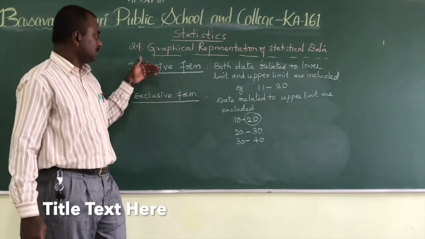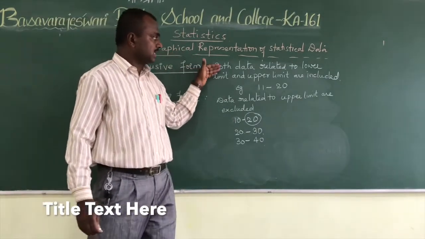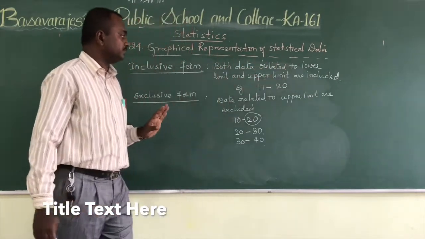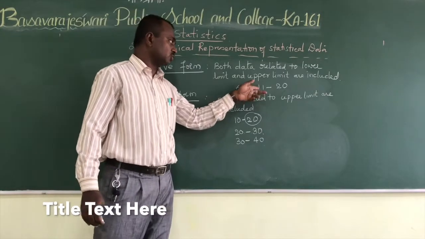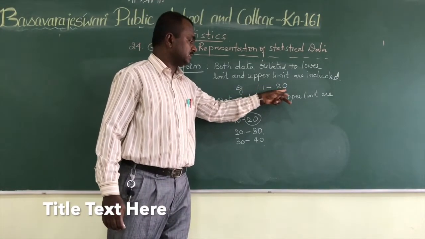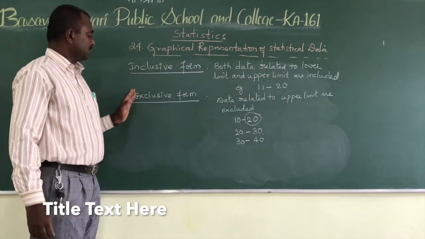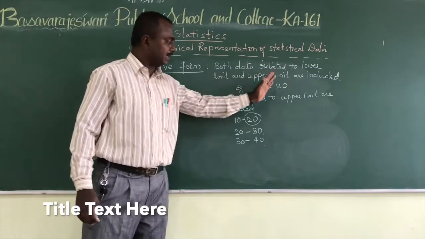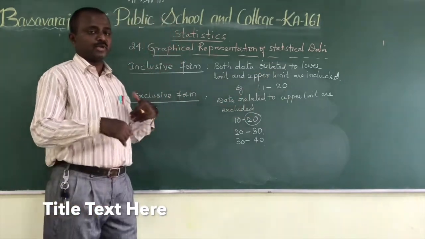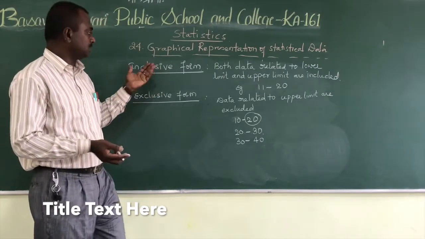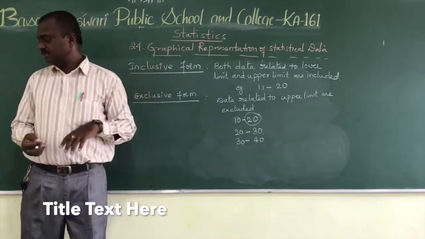So understood now? Inclusive form means both the data related to the lower limit and upper limit are included. For example, 11 to 20 means both lower limit 11 and upper limit 20 are included. In exclusive form, data related to upper limits are excluded and included in the next class interval. So remember these two forms.